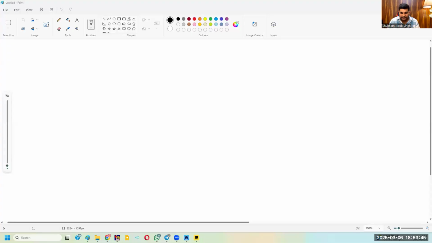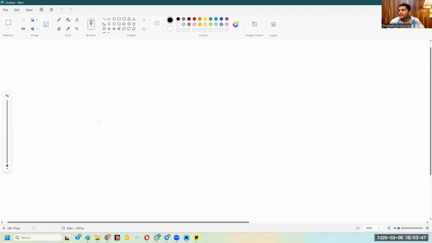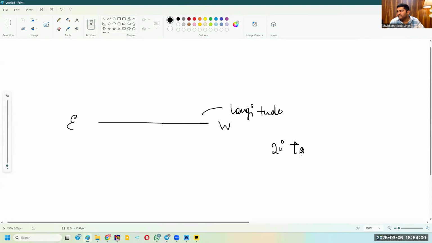To decide the winner, you have to understand a few things. Planets travel east to west. This is longitude. So we say a planet is situated at 20 degrees in Taurus. The sky is taken as a circle, and any circle is 360 degrees. Every Rashi is 30 degrees, and there are 12 Rashis in total, so 30 times 12 is 360.